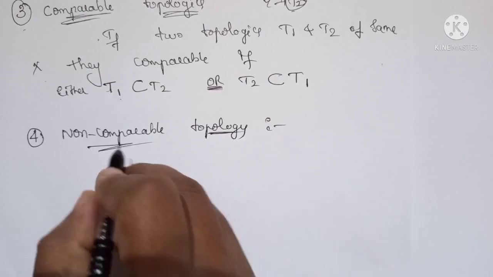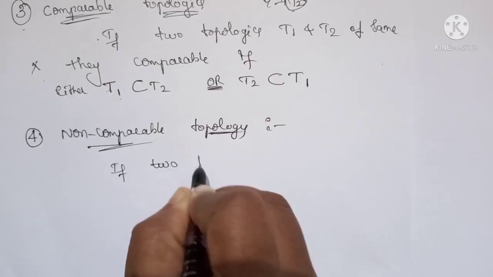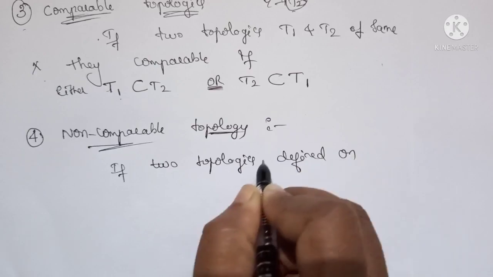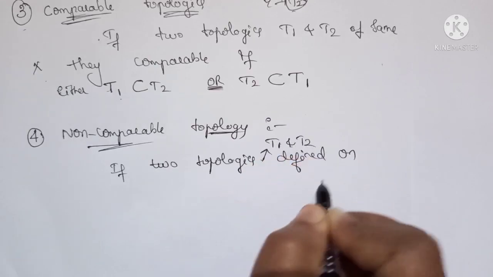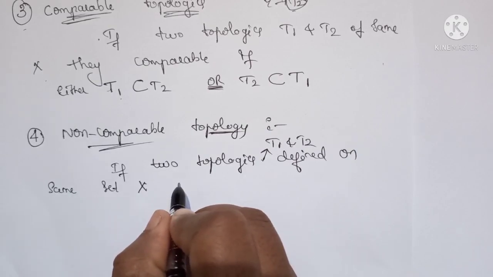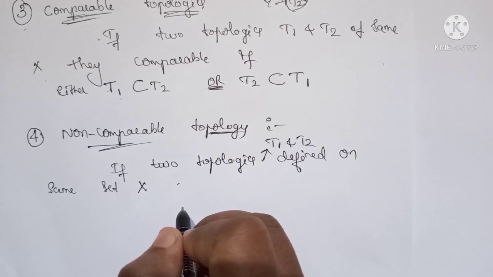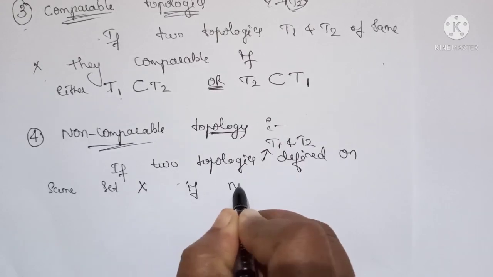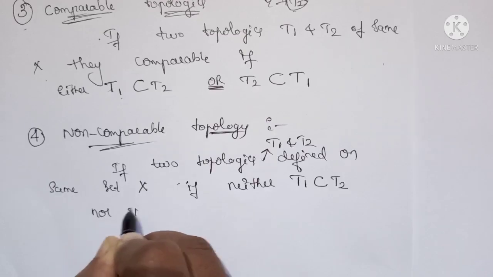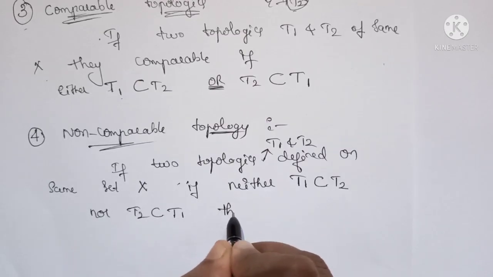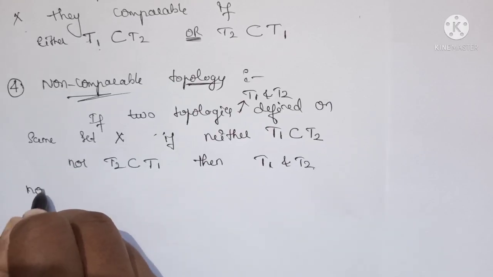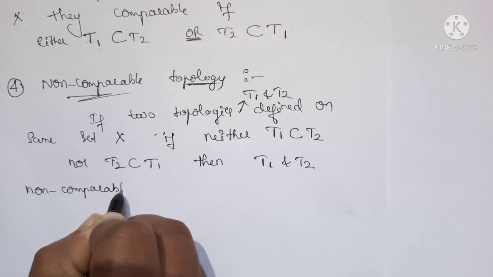Non-comparable topologies means if two topologies T1 and T2 defined on the same set X, if neither T1 is a subset of T2 nor T2 is a subset of T1, then T1 and T2 are called non-comparable topologies.